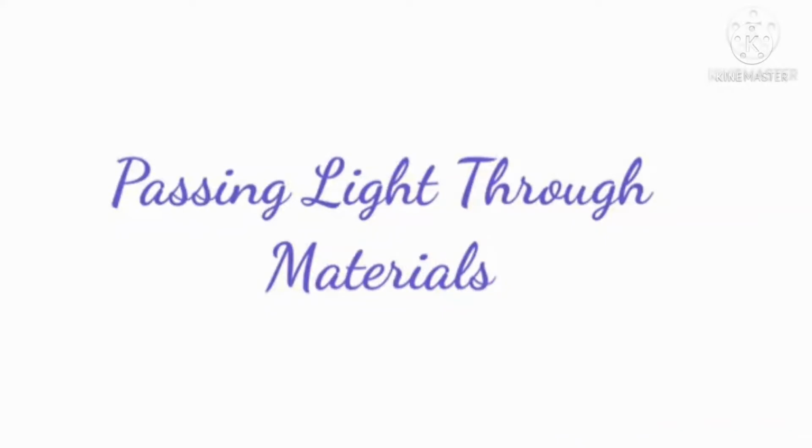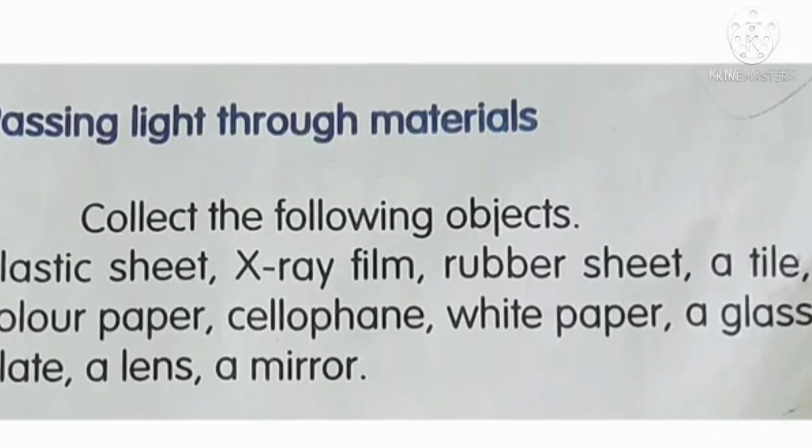Children, today we are going to discuss passing light through materials. Collect the following objects: plastic sheet, X-ray film, rubber sheet, a tile, color paper, cellophane, white paper, a glass plate, a lens and a mirror.